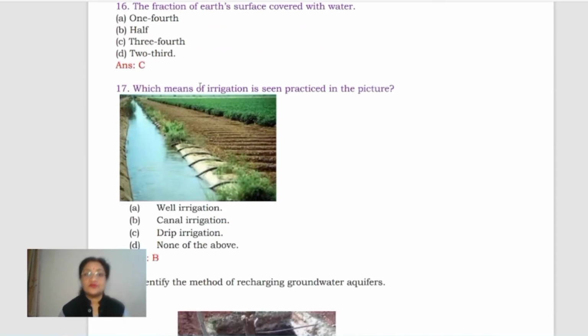Okay, the fraction of Earth's surface covered with water is actually 3/4. Right, just 1/4 of the entire area is covered with land. Just imagine, 3/4 of the area is covered with water. Right, which means of irrigation is seen practiced in the picture? It is well irrigation, canal irrigation, drip irrigation, or none of the above. It is canal irrigation.